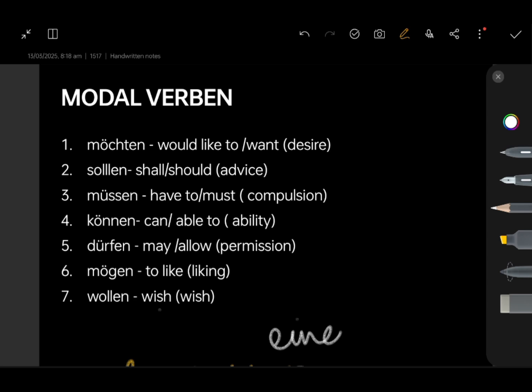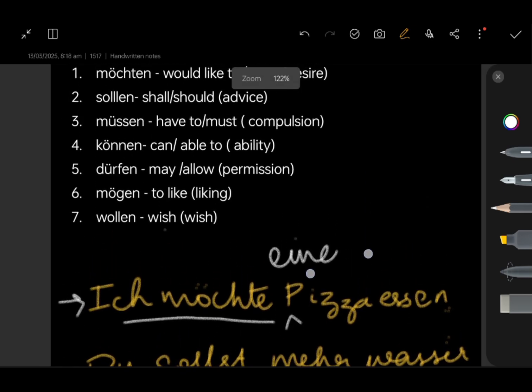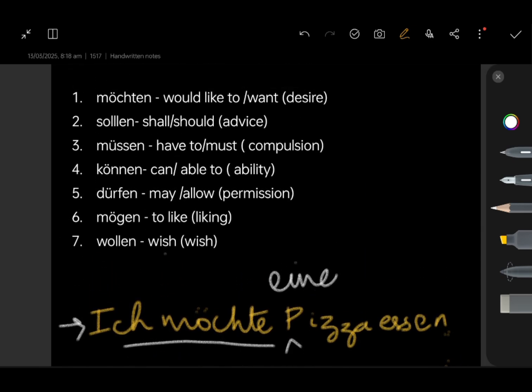Second up, we have sollen, which means shall or should. Here we are giving advice. You can call it obligation also, but yeah. For example, du sollst mehr Wasser trinken. You should drink a lot of water. Here I am advising you. Let's say, er soll seine Hausaufgaben machen. He should do his homework.